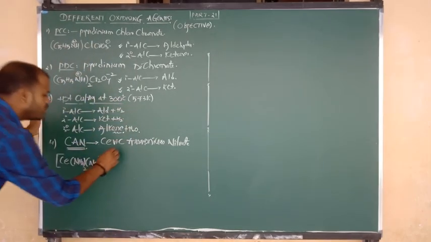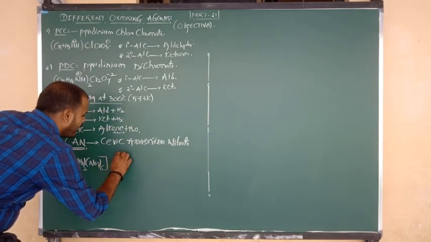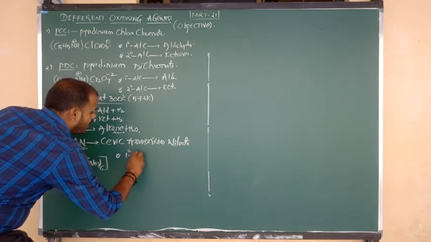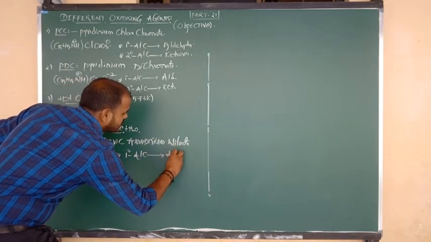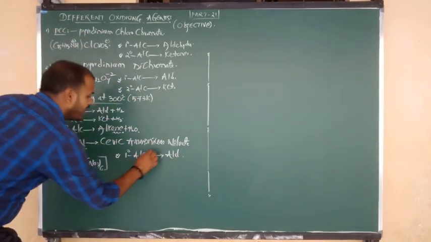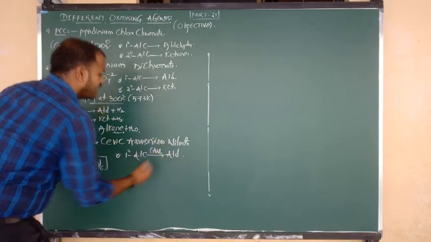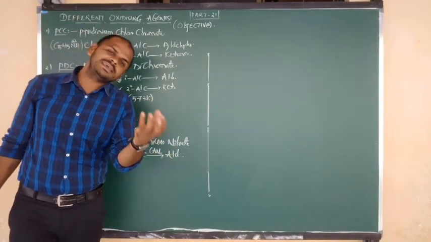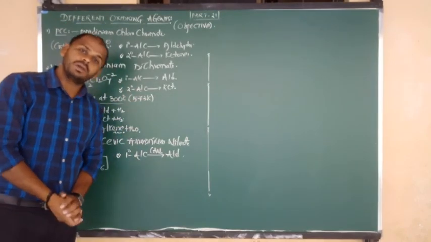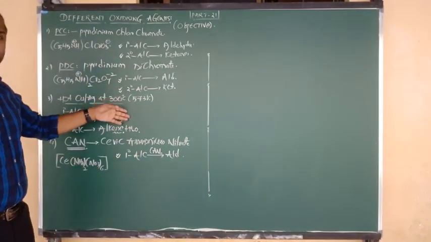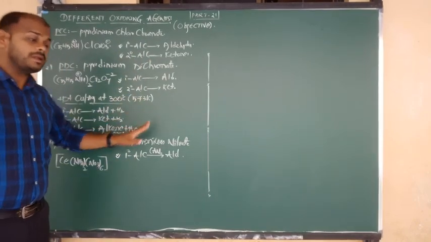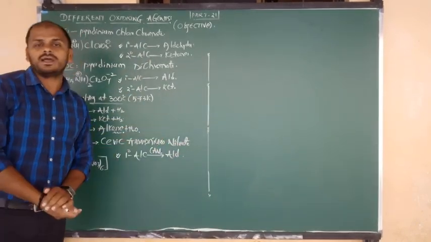What is the use of ceric ammonium nitrate? It oxidizes only primary alcohols to aldehydes. So primary alcohols can be oxidized to aldehyde in the presence of CAN, only for primary. That's why I am saying it is important. Remaining reagents are common: primary to aldehyde, secondary to ketone, but CAN oxidizes only the primary alcohols and changes them into aldehydes.